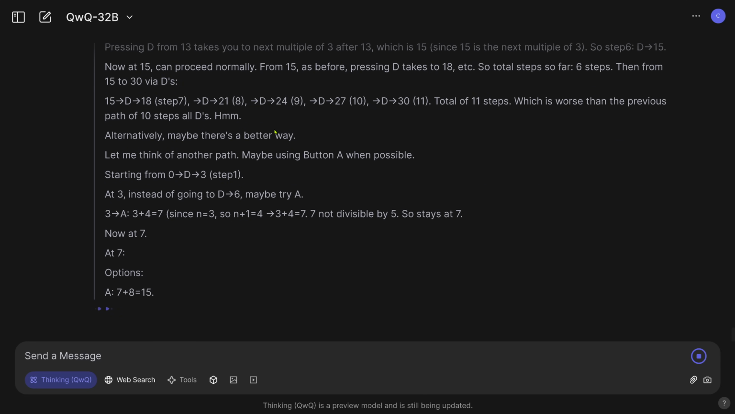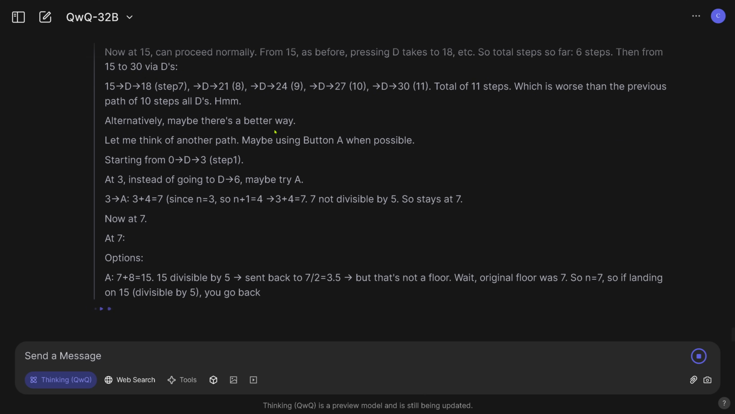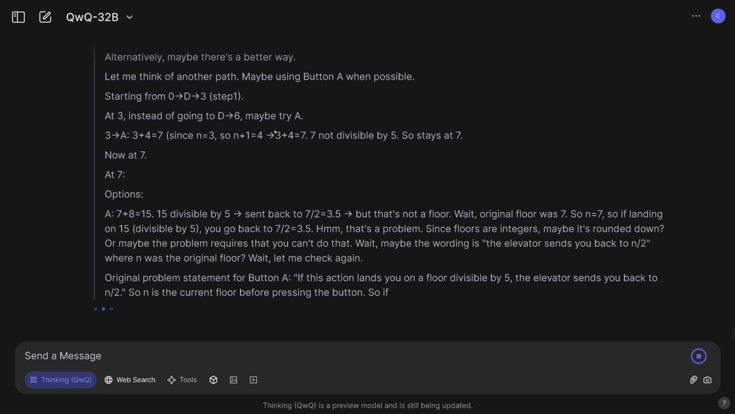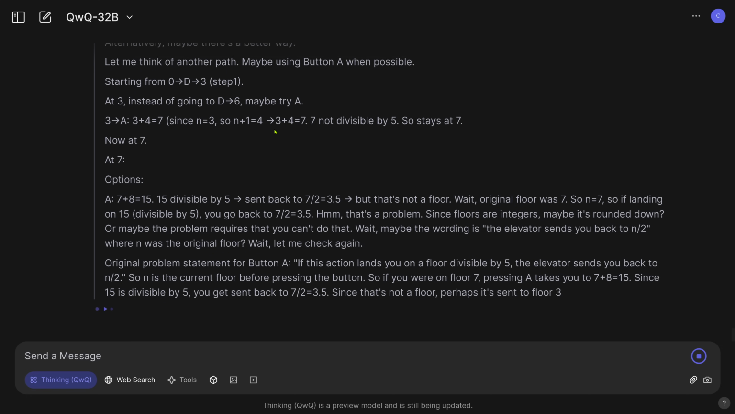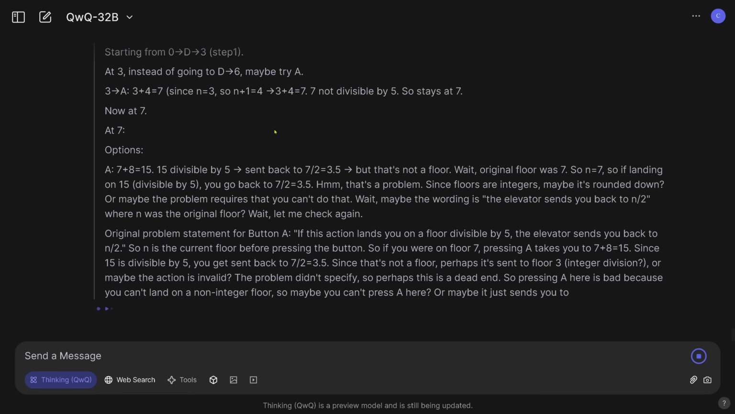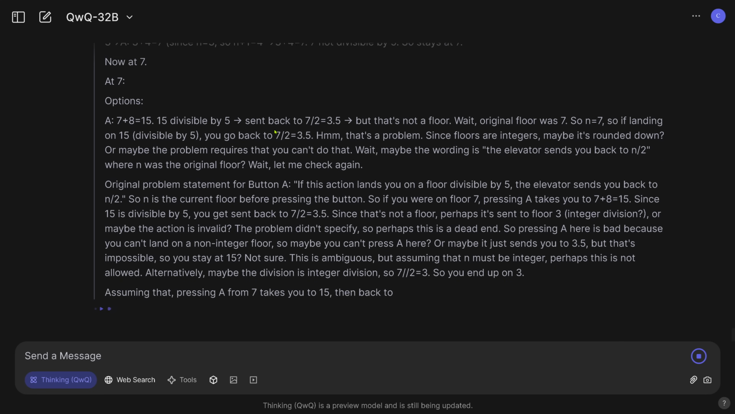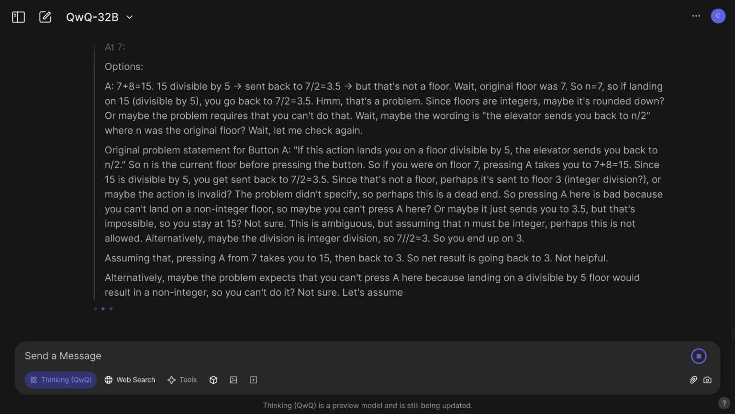You and I both know that the solution is 6 presses of buttons here, and we go from 0 to 30. But what are those buttons that we have to press? Wow, it's really thinking about this. Look.